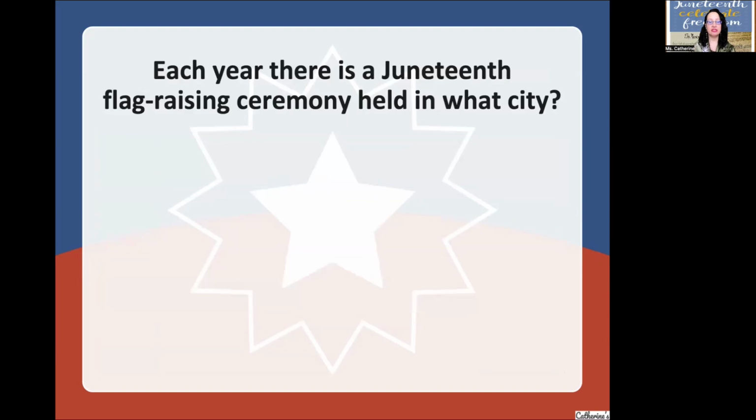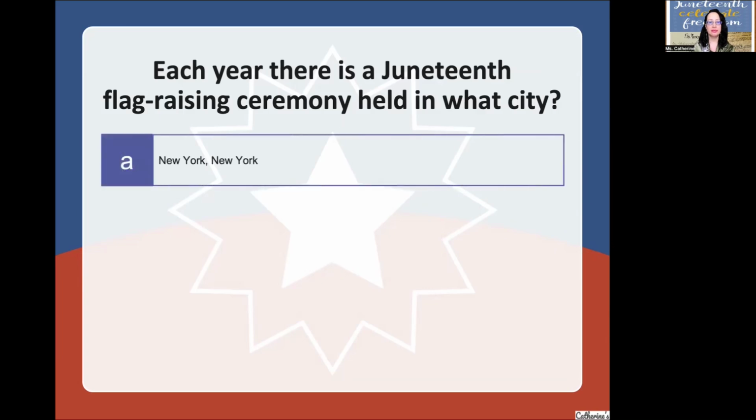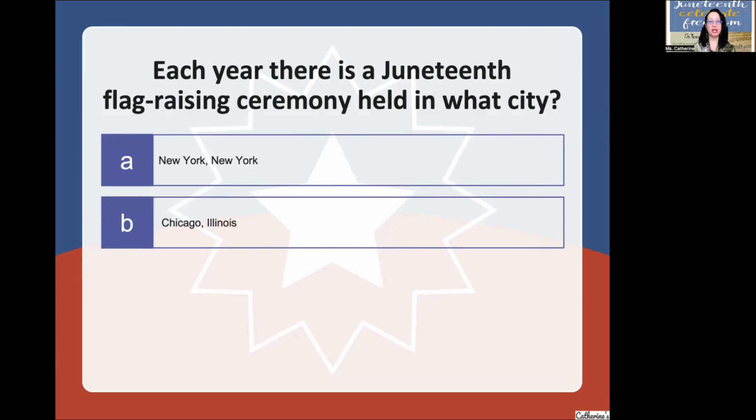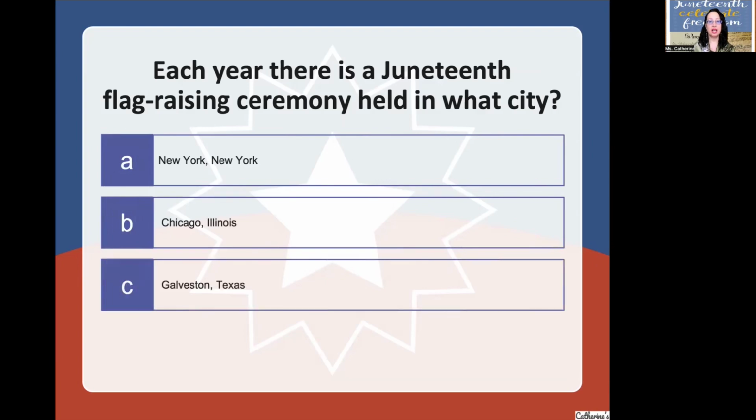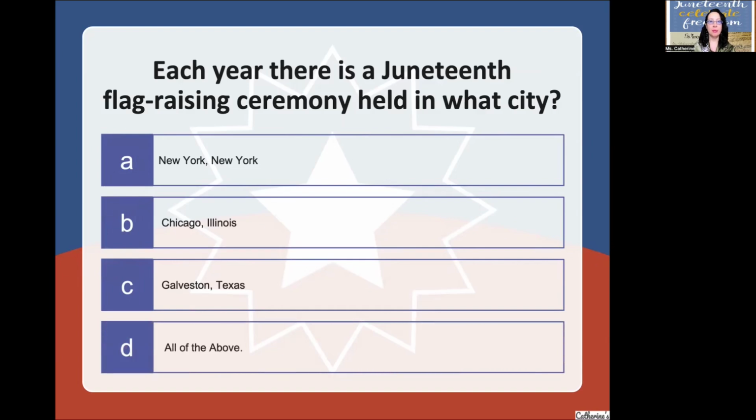Each year, there is a Juneteenth flag raising ceremony held in what city? New York, New York, Chicago, Illinois, Galveston, Texas, or all of the above? Okay, trick question.